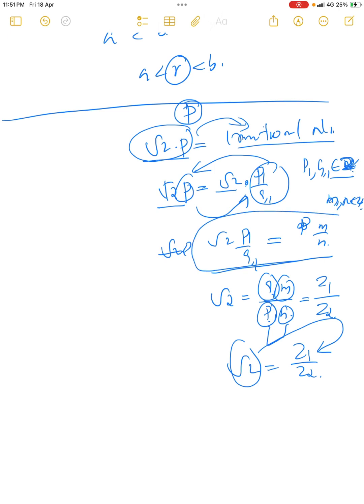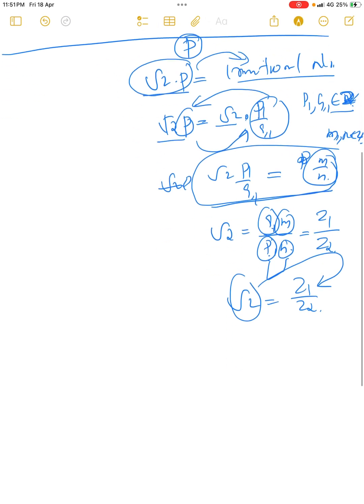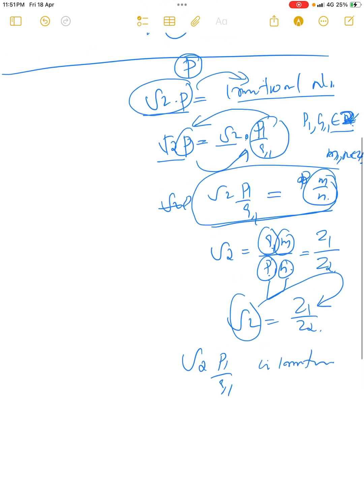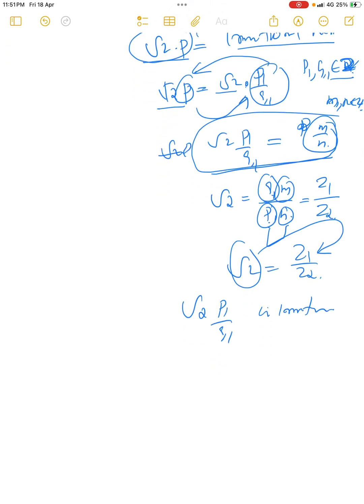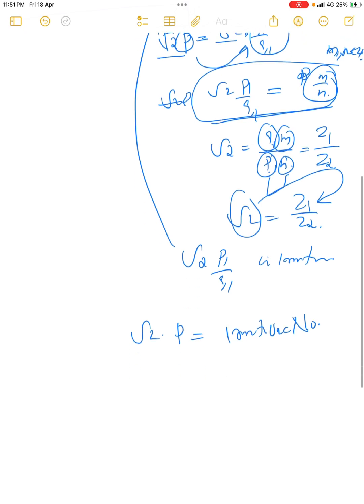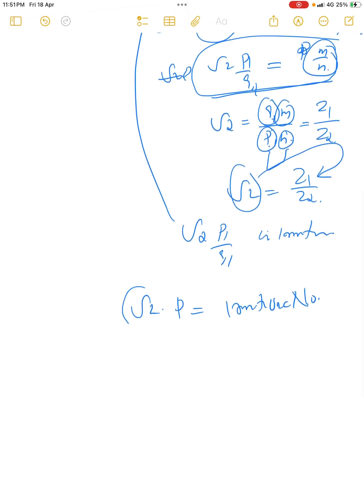So we cannot write root 2 into p1 by q1 as a rational number. That means root 2 into p1 divided by q1 is an irrational number, which means that root 2 into any rational number p is an irrational number. So we can conclude that root 2 into any rational number is an irrational number.